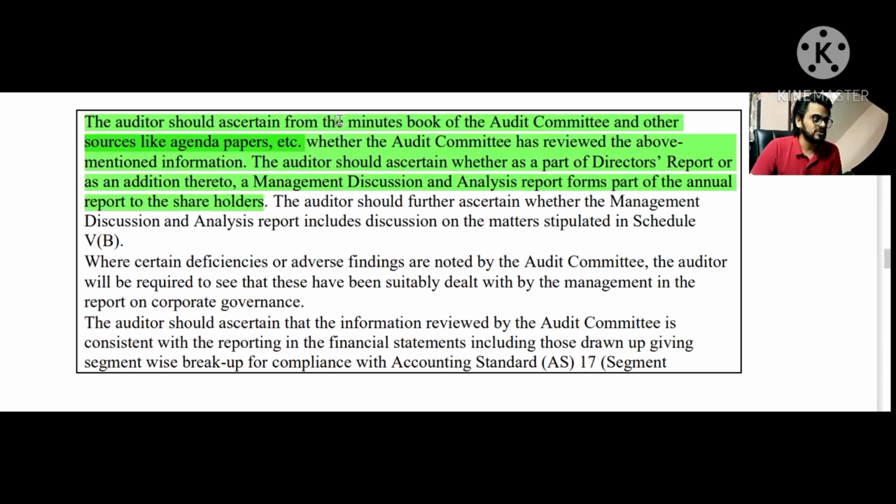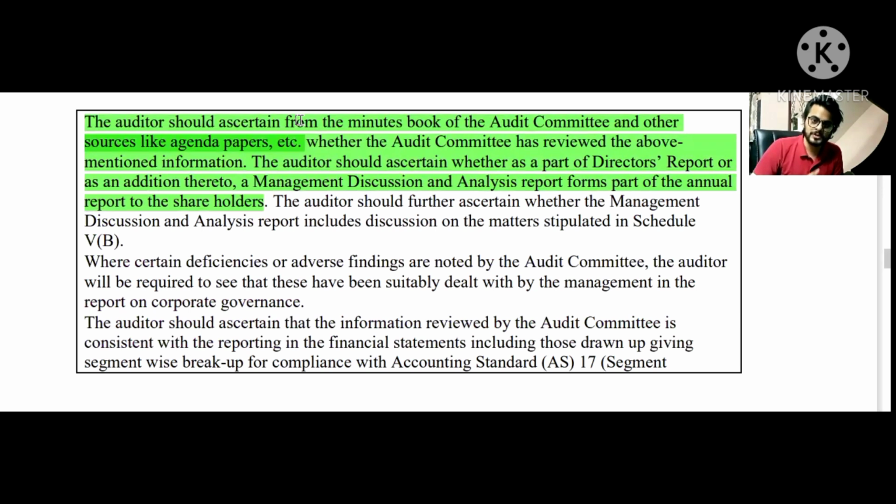The first point talks about the auditor ascertaining from the minute book whether they have reviewed it or not. The minute book is basically the minutes of meeting. So the auditor can easily see whether in the agenda papers or the minutes there was an agenda to review the 6 points given above.